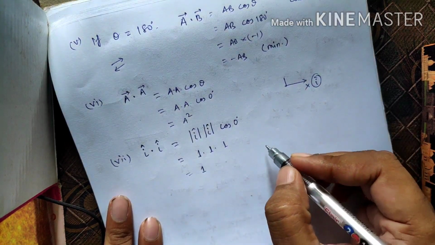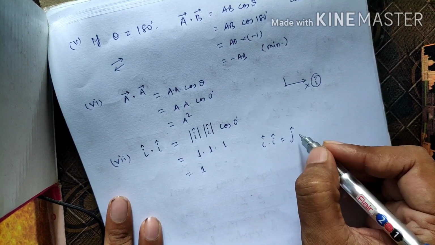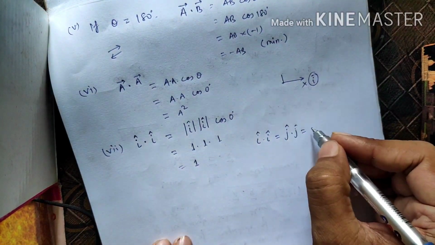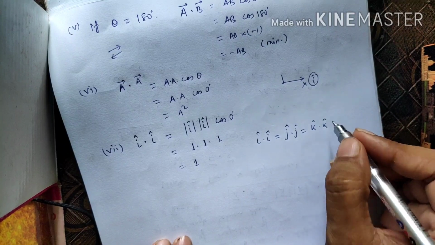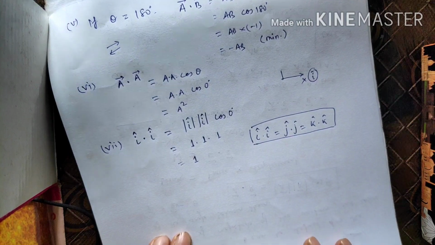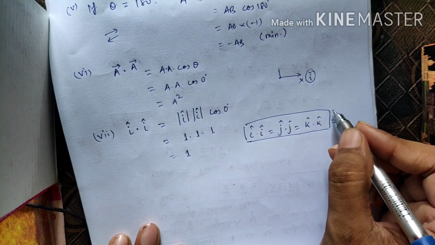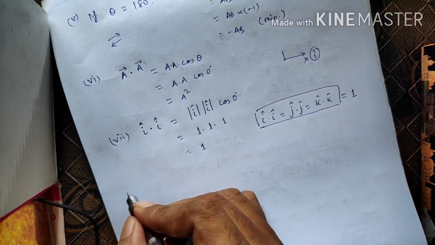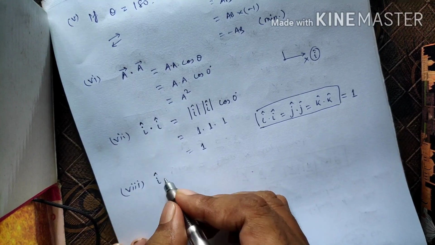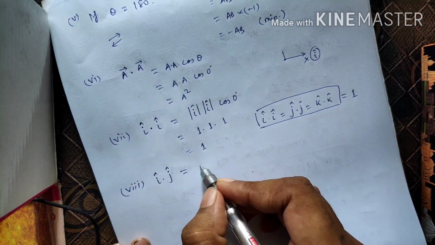Similarly, we will get j dot j, which is also the same thing, the unit vector along the y-axis, equal to k dot k. So you have to remember this one: i dot i equals j dot j equals k dot k, which is equal to 1. Got it? Next one, if we do the scalar product between i cap and j cap, what should be its value?